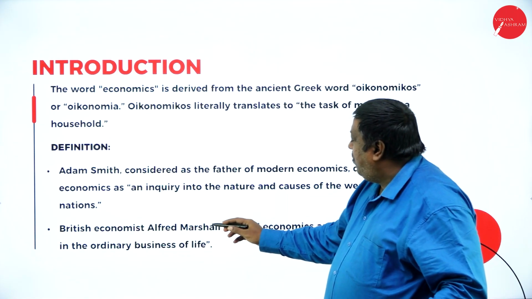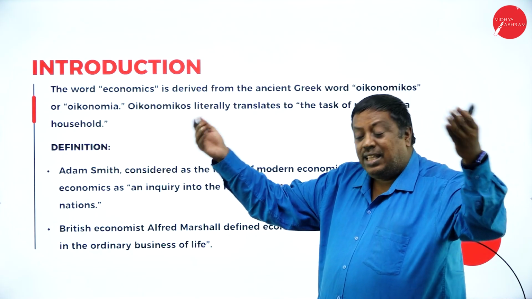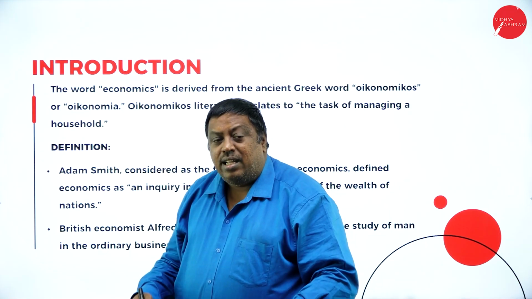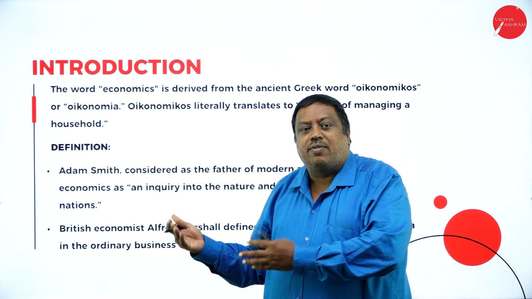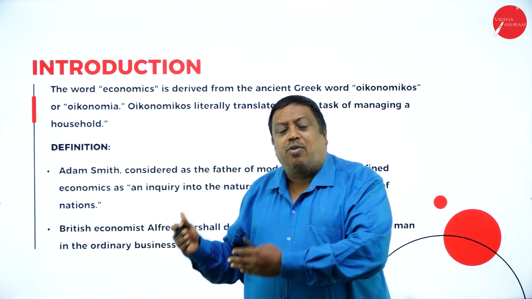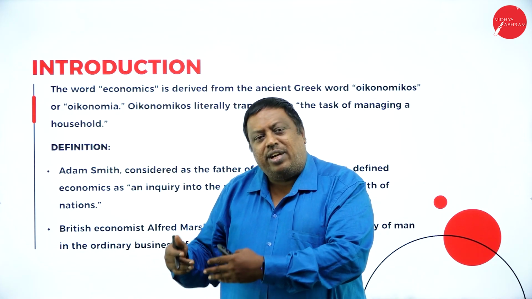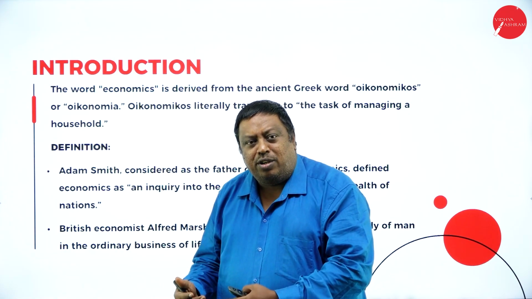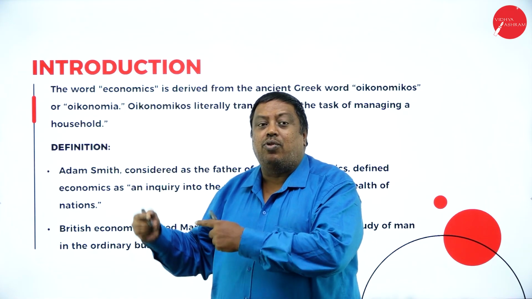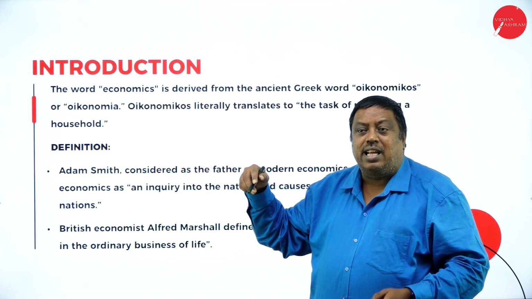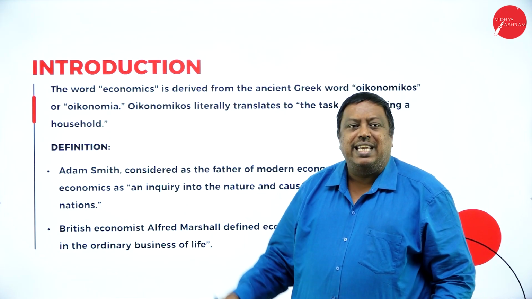British economist Alfred Marshall defined economics as the study of man in the ordinary business of life. They're saying that if we study the life of man in the ordinary course clearly, economics becomes easy. For example, a man wants to consume something here. If he wants to consume food, he has to buy that food. If he wants to buy, he needs the money. Like this, there is a link between each and everything we have here. That is the reason they are saying that if I study the life of a man, it gives the business life easily.